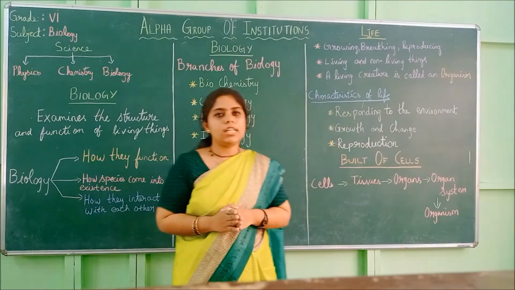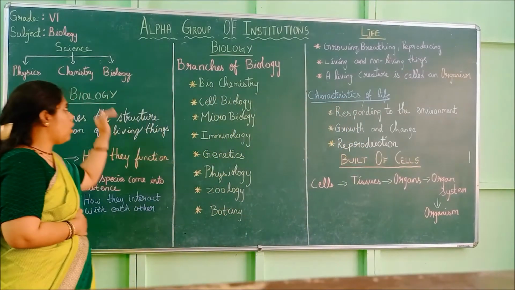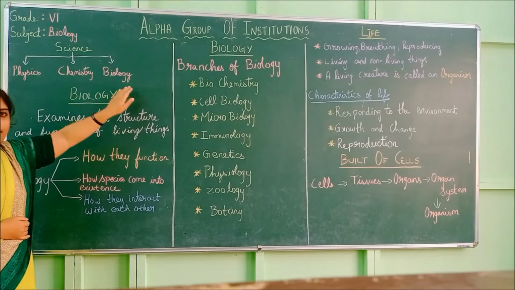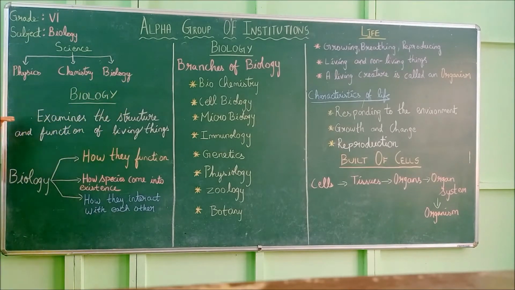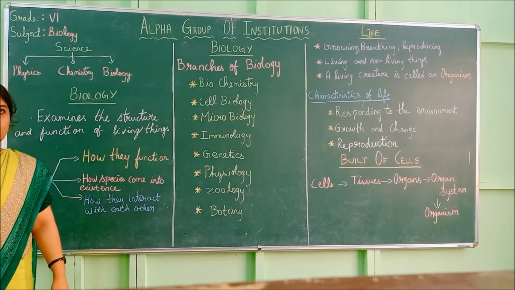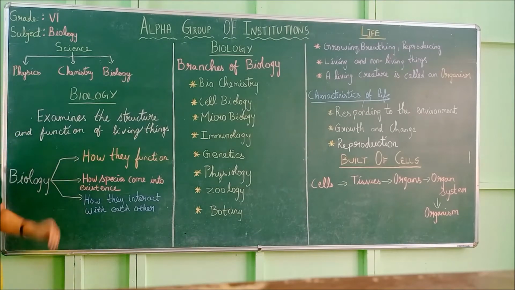Now I will give you a recap from the first. First we saw how science is divided into physics, chemistry and biology. The definition of biology is examining the structure and function of living things. How the structure of living things is formed, how they function. Those will be studied under biology.